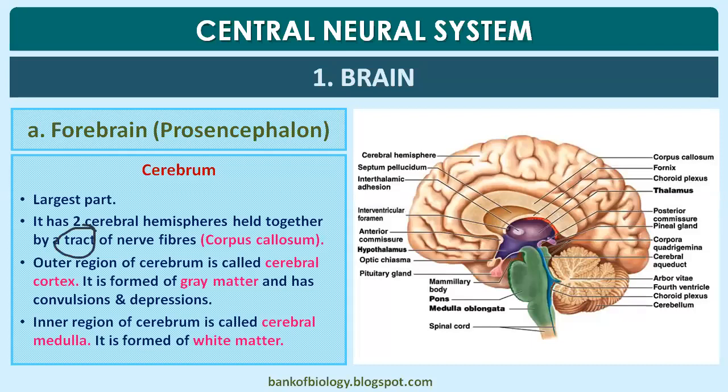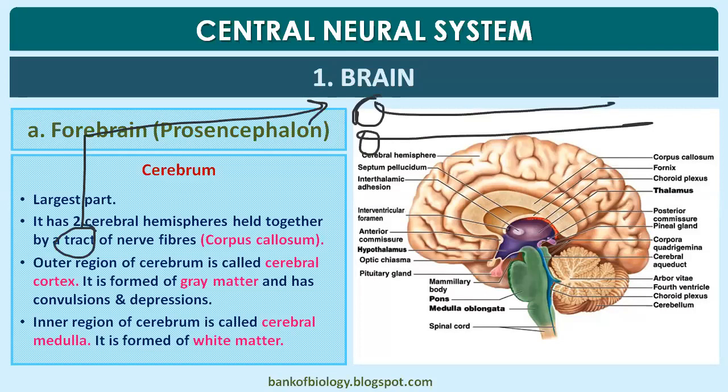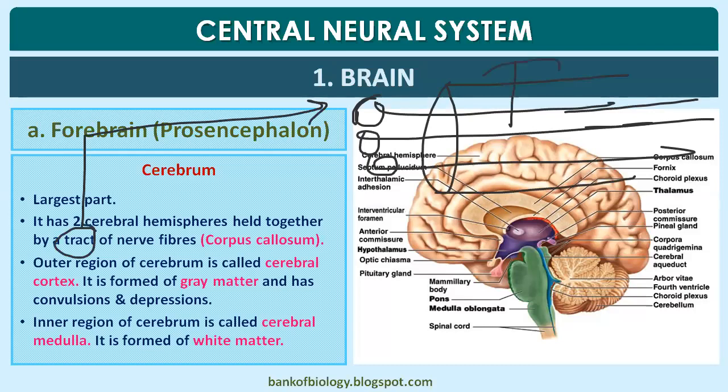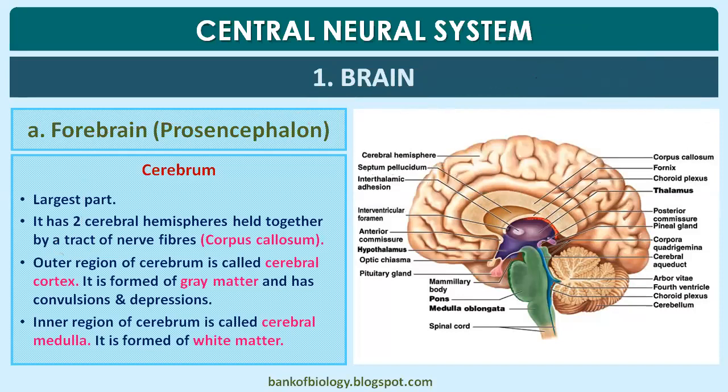What is a tract? We are taking a special class for these. A tract is a bundle of axons. In the peripheral nervous system you may say it is a nerve, but in the brain, in the central nervous system, we call it a tract. So the two cerebral hemispheres are held together by a tract of nerve fiber, a bundle of axons, called the corpus callosum. The outer region of the cerebrum is called the cerebral cortex.